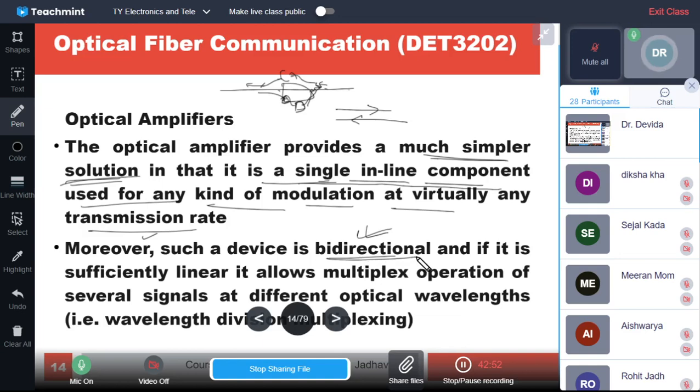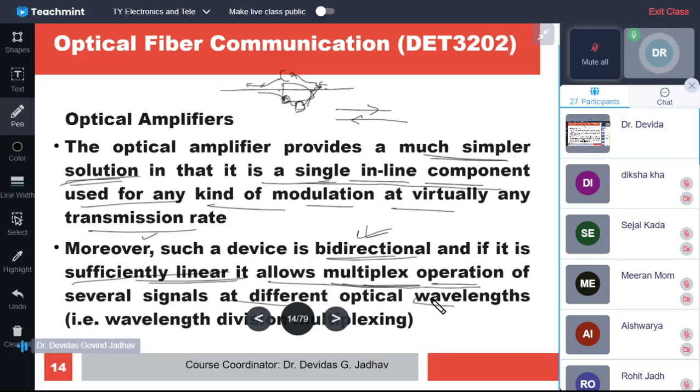So these are bidirectional devices, and if the device is sufficiently linear, it allows multiplexing operation. Most of these devices are linear. So linear devices also allow multiplexing operations, that is, several signals at different optical wavelengths, that is, wavelength division multiplexing is possible. Multiple signals can be transmitted simultaneously, and multiple signals can be amplified simultaneously. So multiplexing is allowed.